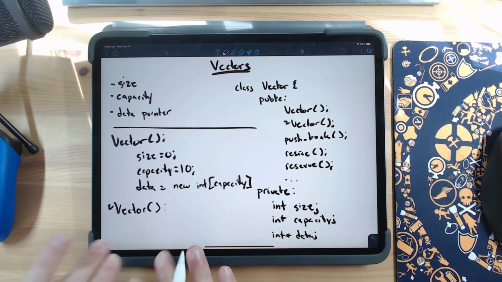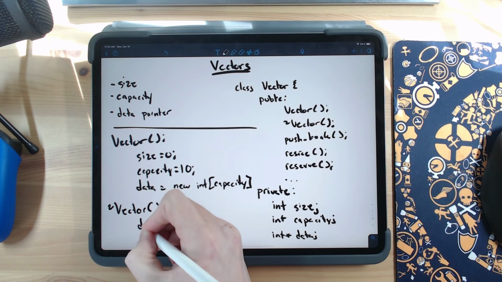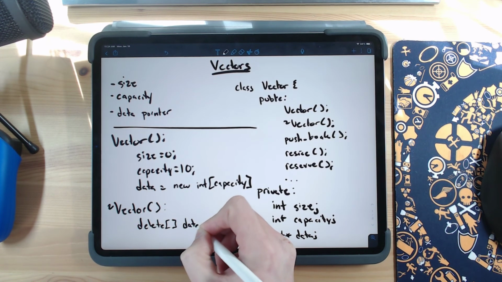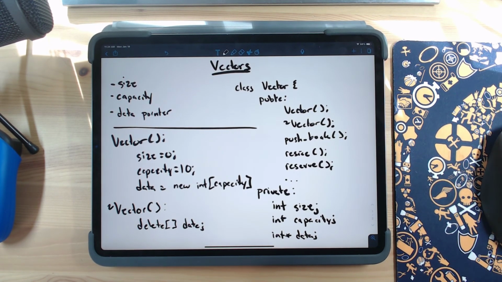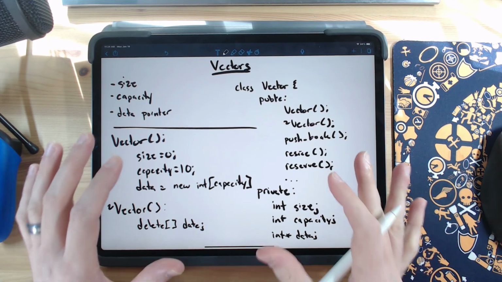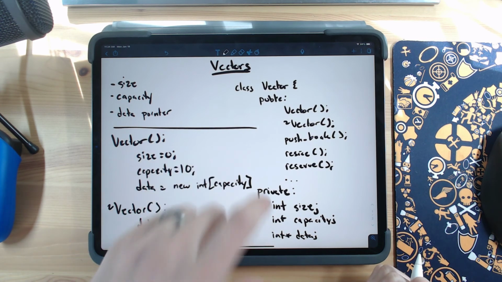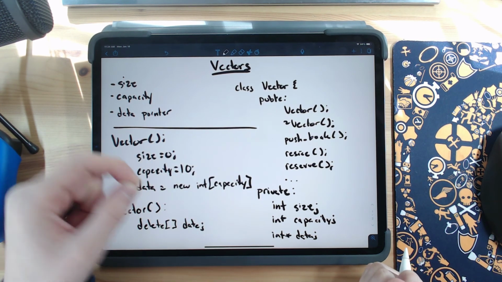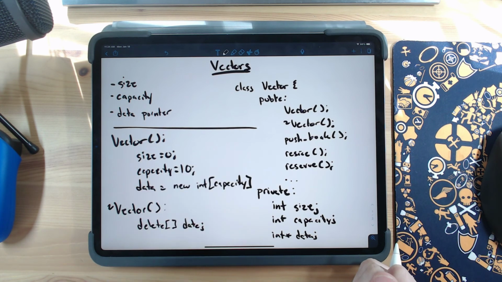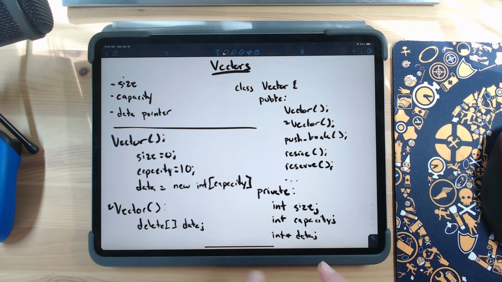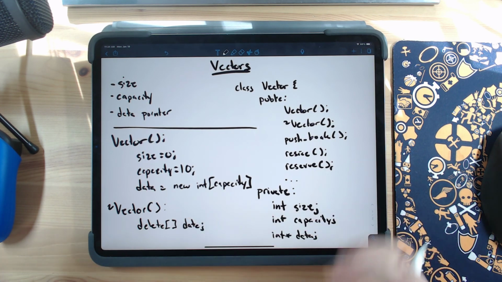Our code that should exist right here should be something along the lines of this. I want to delete this block of data, right? One special case thing that I will note. If your vector is in turn holding on to pointers of data, you would need to loop through your data and delete each element, followed by deleting the data itself. If your data is just a fundamental type like this, just a block of integers or something else on those lines, then this is good enough just to delete the block of integers that you've allocated.